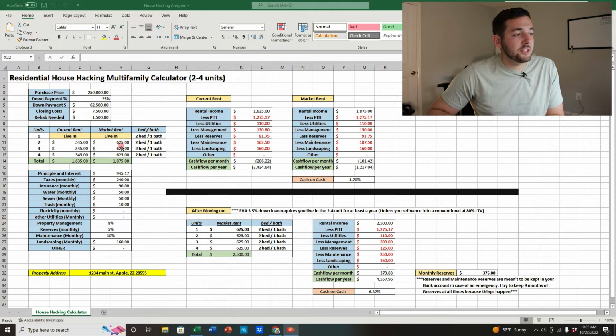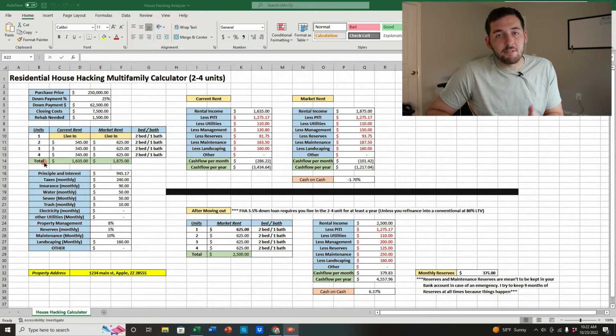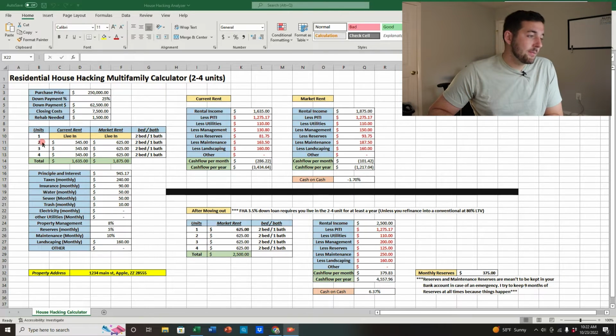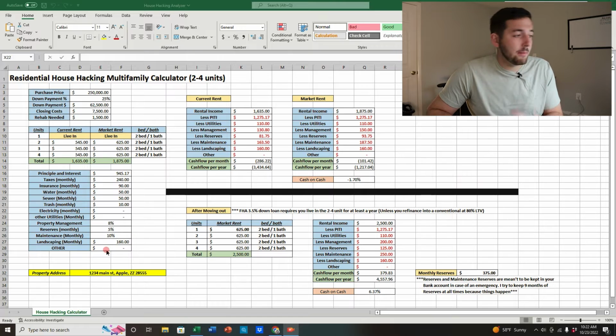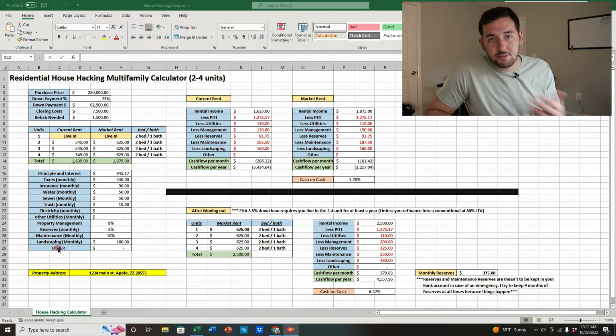Between the next one, which is the income on the property based off of the units, this can go either way. If you are analyzing a single family house so that you can rent out one room instead of doing a multifamily property, all you gotta do is change the units to rooms, and then start analyzing it. So this can work for either a multifamily house hack or a single family house hack. Moving on, you have basically all the expenses on the property: principal and interest, taxes, insurance, water, sewer, trash, electricity, property management if you want to use that, reserves, maintenance, landscaping, pretty much everything.